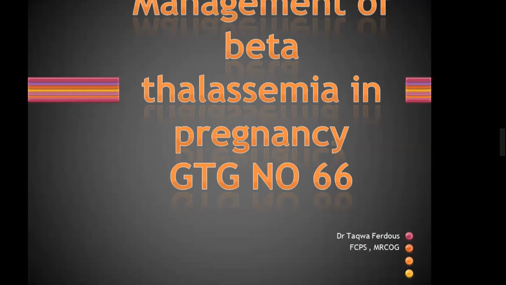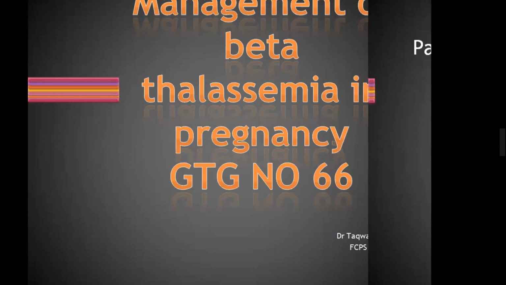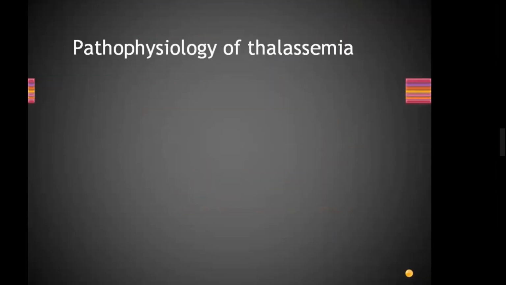Okay. So now we are going to study management of beta thalassemia in pregnancy. It is GTG number 66. Again, it is very, very, very important. What is the pathophysiology of thalassemia? Defective globin chain synthesis. All of you know there are 2 alpha chains and 2 beta chains. We are only studying beta thalassemia. No need to wonder what happens in alpha thalassemia if RCOG doesn't tell you to. Only study beta thalassemia.